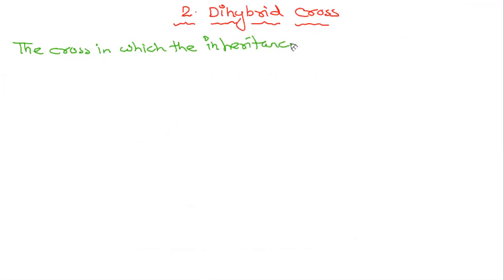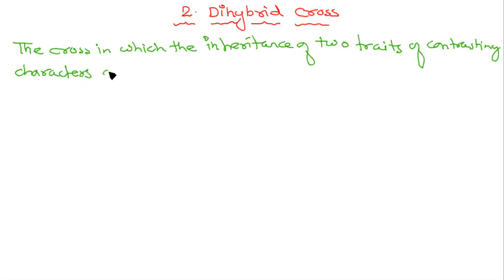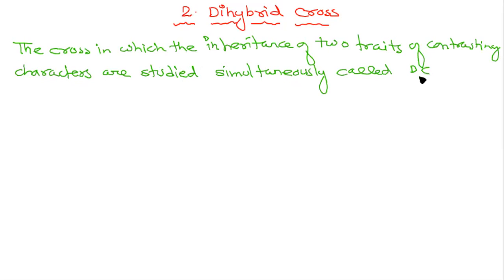The cross in which the inheritance of two traits of contrasting characters are studied simultaneously is called a dihybrid cross, right?